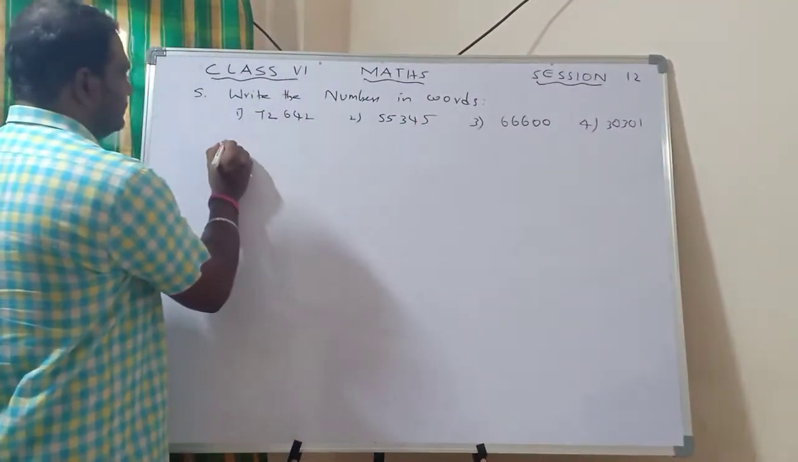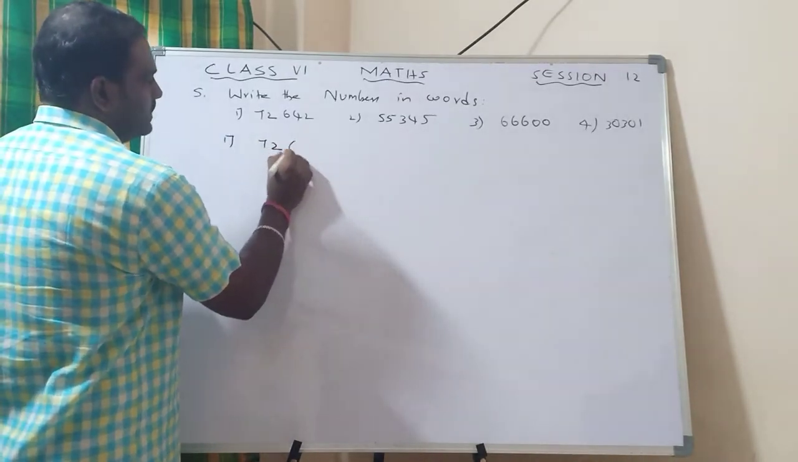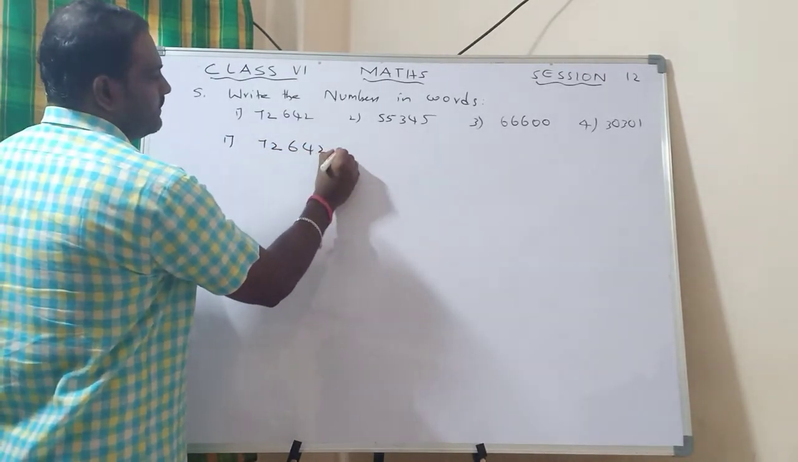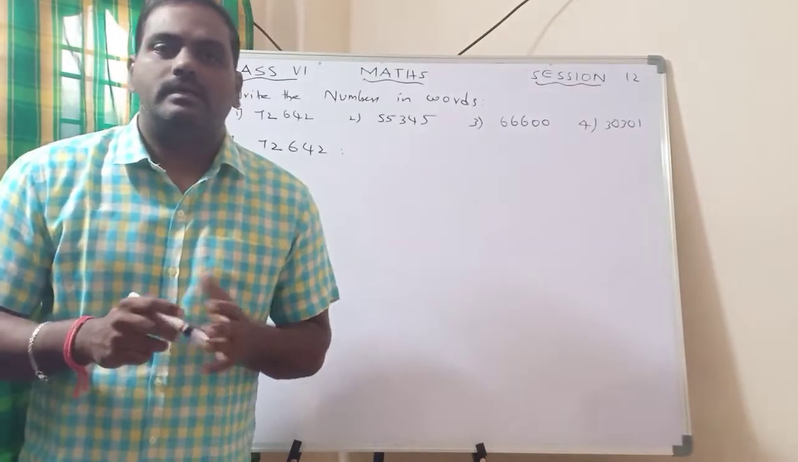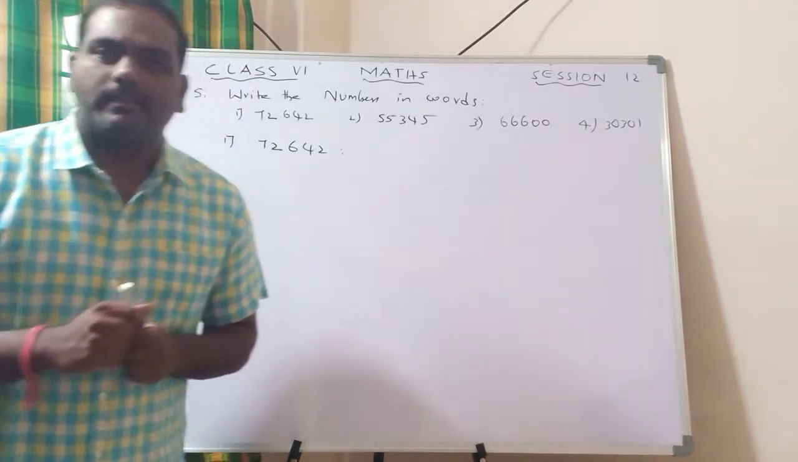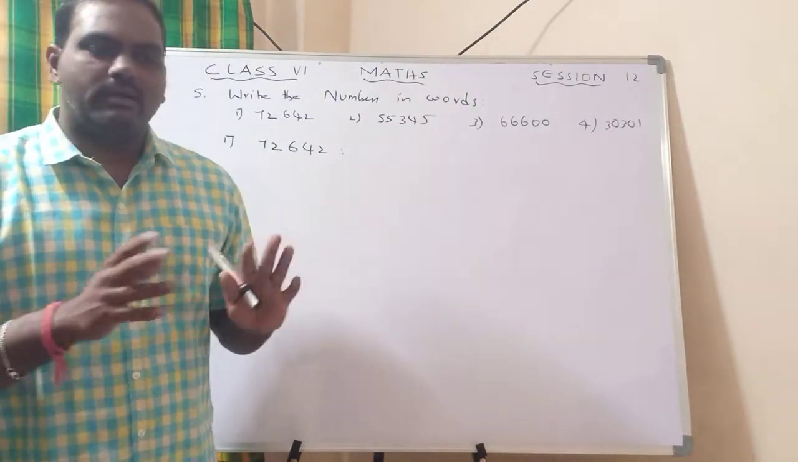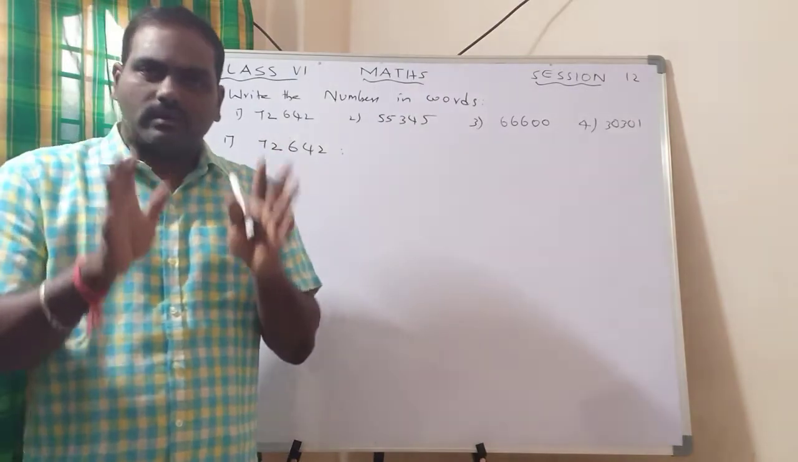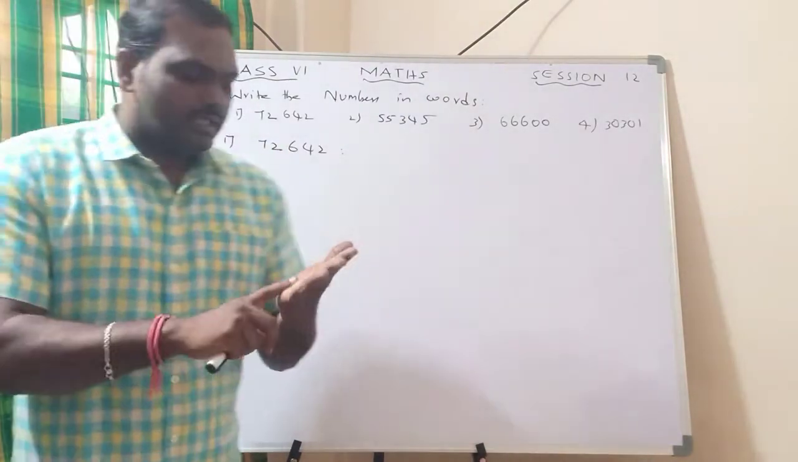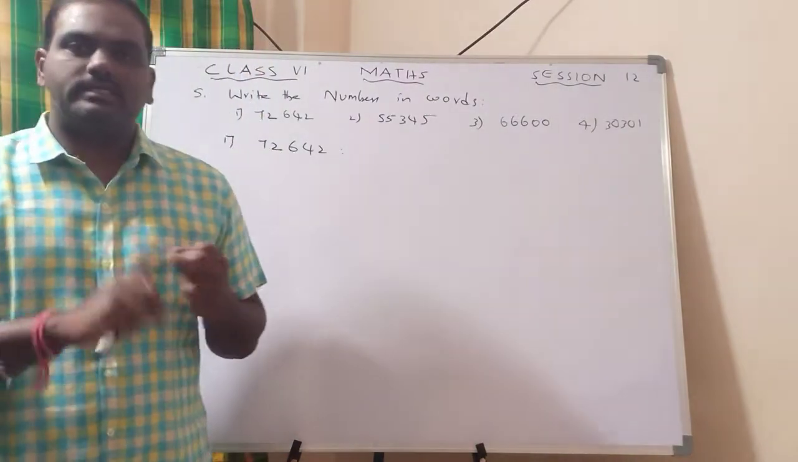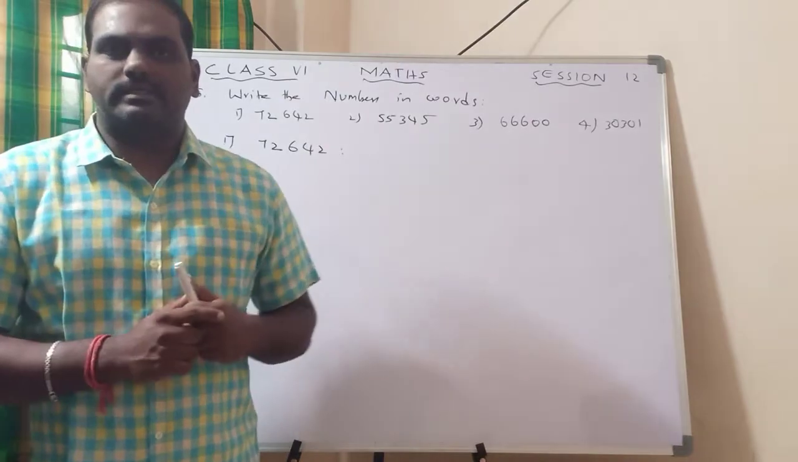First one: 72,642 is the number given. Actually there are 2 systems to write, Indian system and international system, but here nothing is mentioned. If it is not mentioned, better to write in the Indian system, right? So how to write in the Indian system? First, units, tens, hundreds, thousands, 10,000s. Already yesterday we have discussed, right?